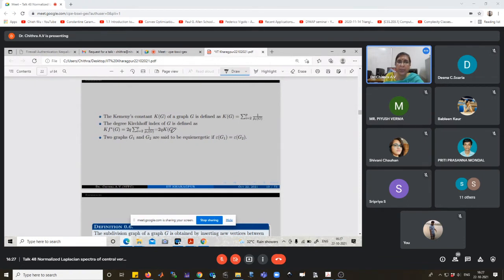Two graphs G1 and G2 of the same order are said to be equally energetic if the energy of G1 equals the energy of G2. If the Laplacian energy of G1 equals the Laplacian energy of G2, then we call them Laplacian equienergetic graphs, and similarly normalized Laplacian equienergetic graphs, where the energies of the two graphs are the same.